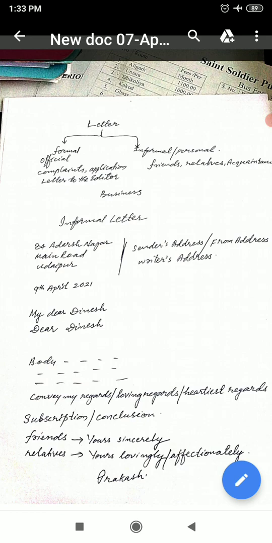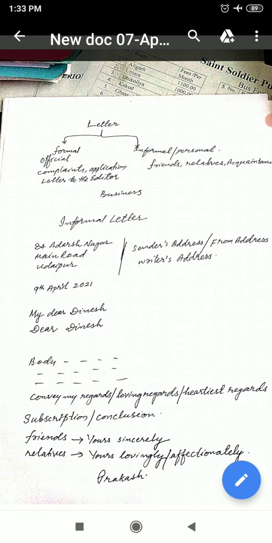Suppose you want to write a letter to your friend or relative or person who knows you, based on some situations. Sometimes you have to write a letter for that. How to write a letter to friends or relatives? Let us start.